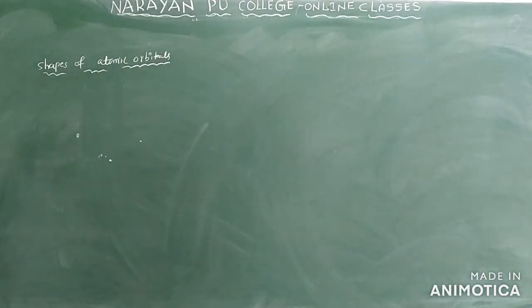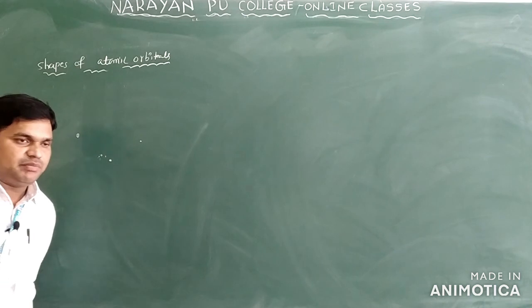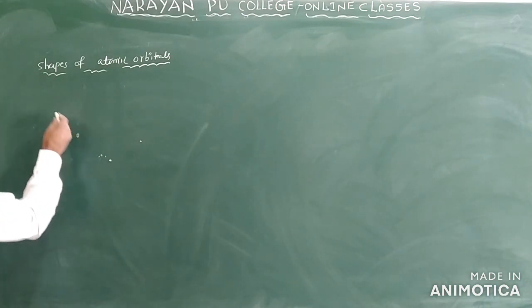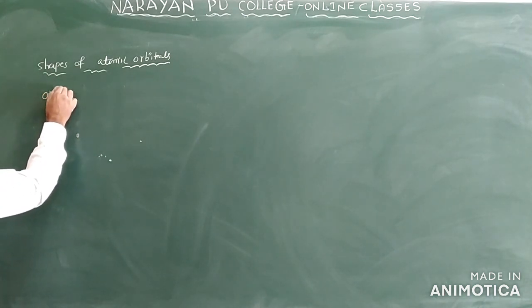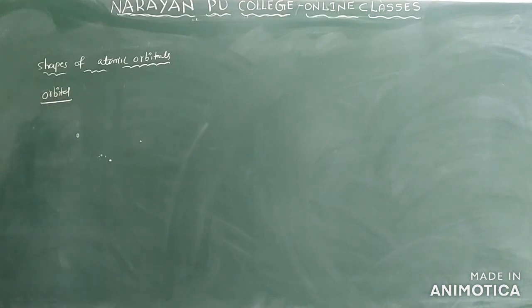See the next concept, the shape of the atomic orbitals. Let us first know what an orbital is.